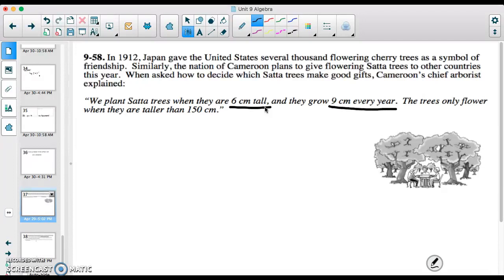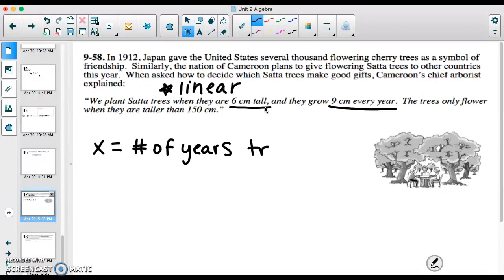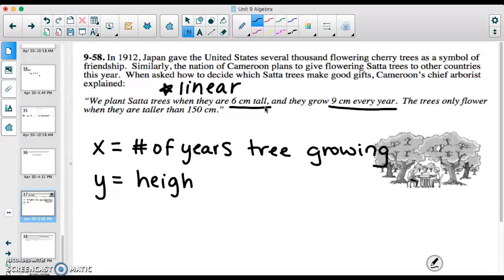So if our trees are growing 9 centimeters constantly every year, hopefully you're thinking in your head, this sounds quite linear. Let x equal the number of years the tree's been growing, alive, however you want to phrase that, and y is the height in centimeters.